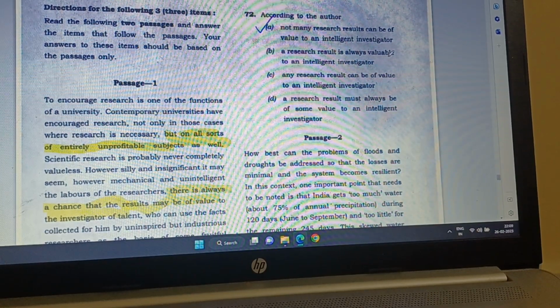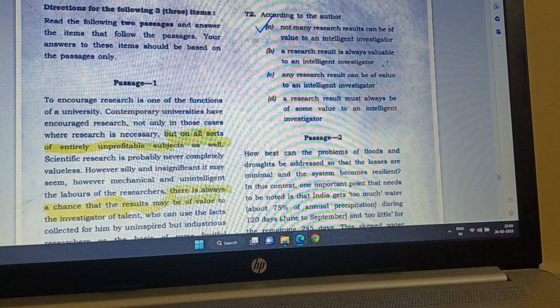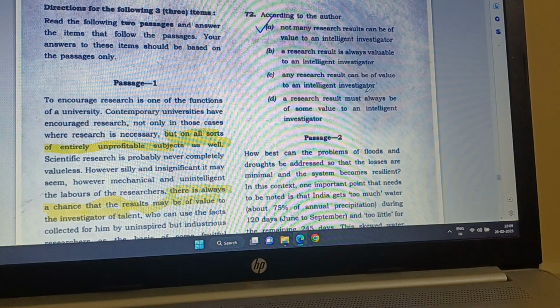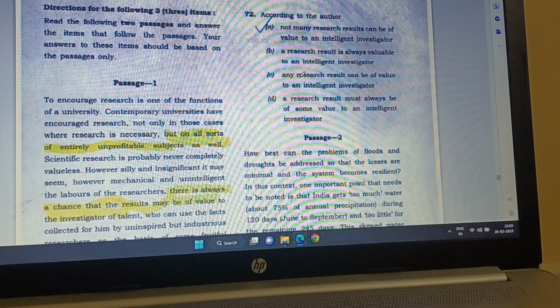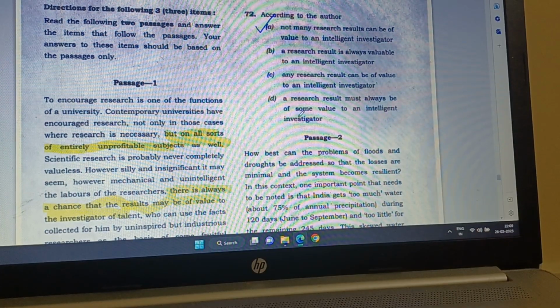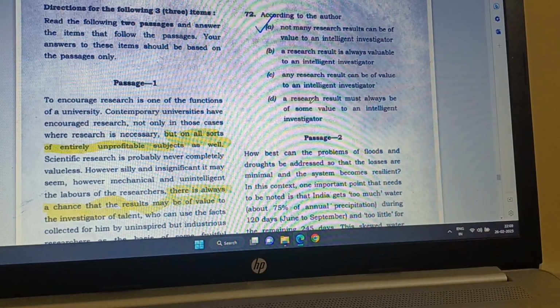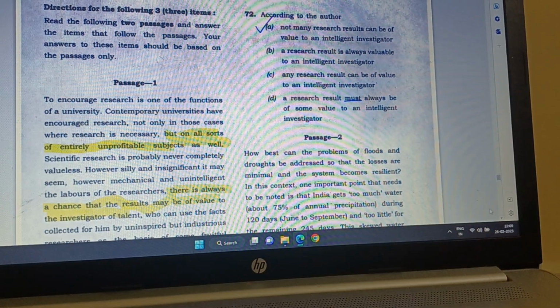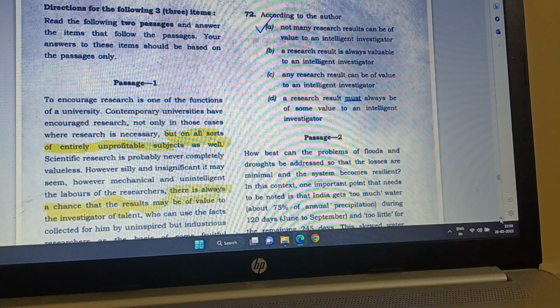And a research result is always valuable to an intelligent investigator. No, if it is history and English, then it is not. And any research result can be of value to an intelligent investigator. Again, it is saying any, it is not history and English. And then a research result must always be of some value to an intelligent investigator. No, it is not must. So because history and English don't have. So that way answer A is the correct answer.